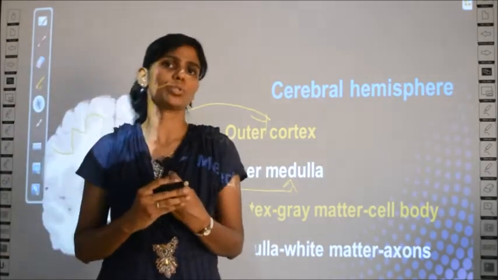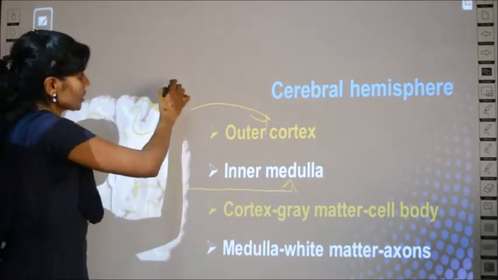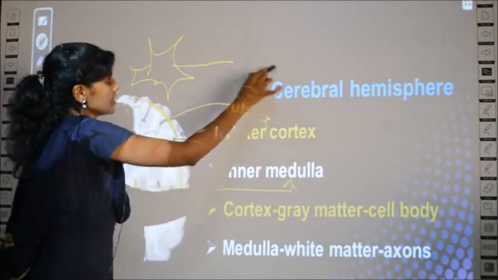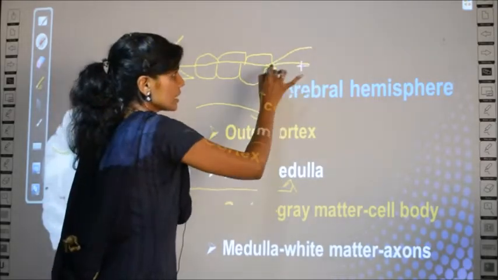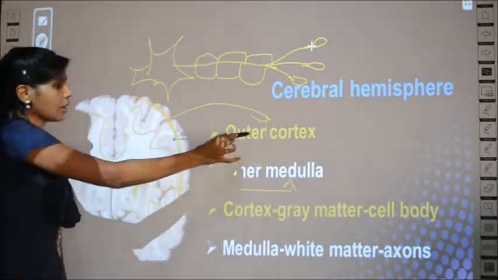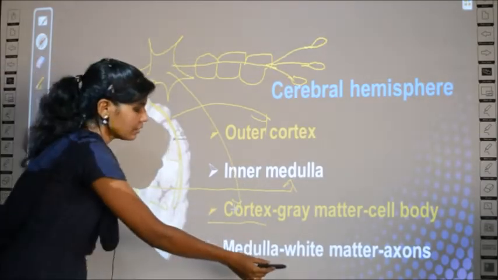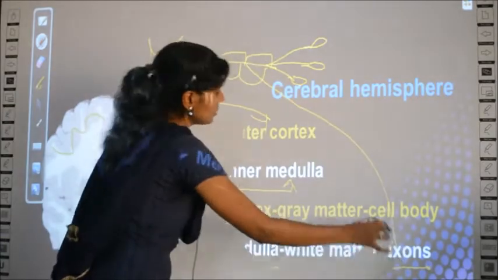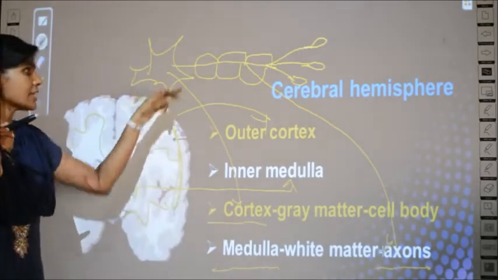You have studied about the structure of neuron, no? Do you remember the structure of neuron? What have we studied? The structure of neuron has a cell body and axons covered by myelin sheath. Do you remember? And it ends in synaptic bulbs. So, this is the structure of neuron, right? So, here the cortex region is made up of cell bodies and the medulla region is made up of axons. Where is the axon here? This is the axon, right? So, the medulla is made up of axons and the cortex is made up of cell bodies.